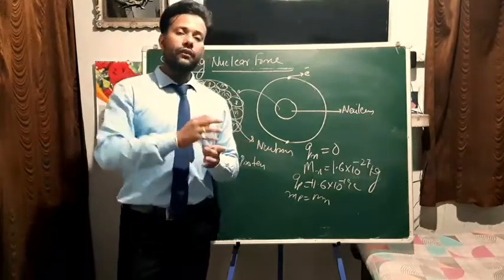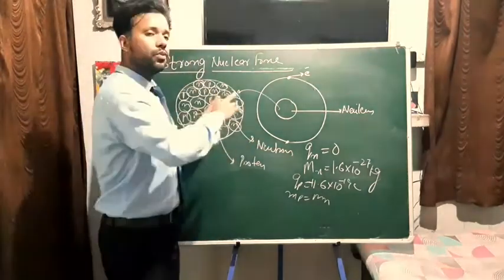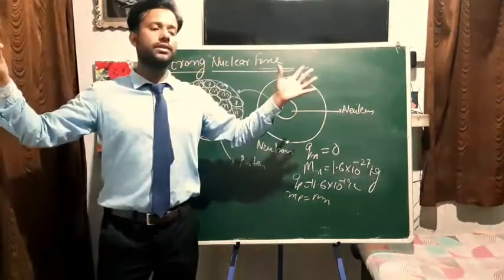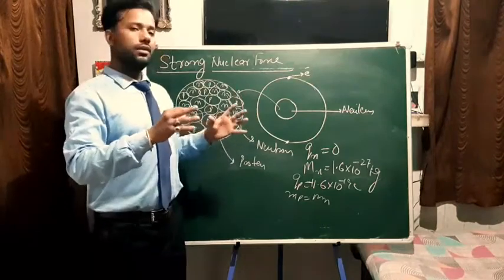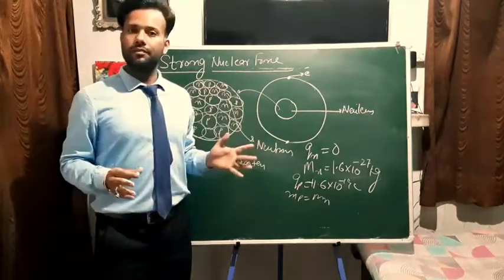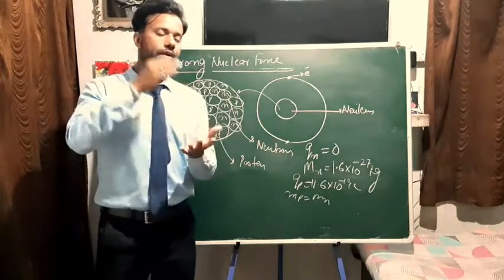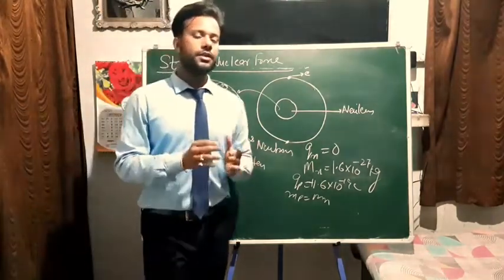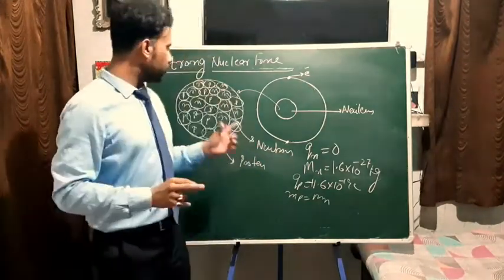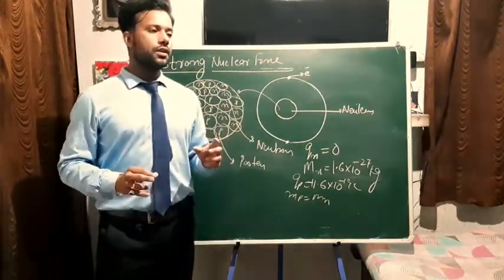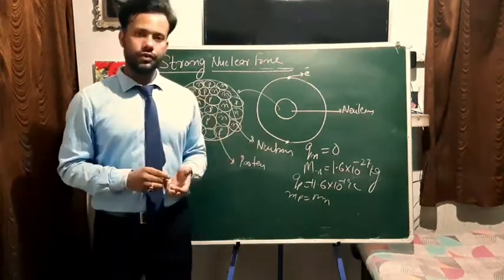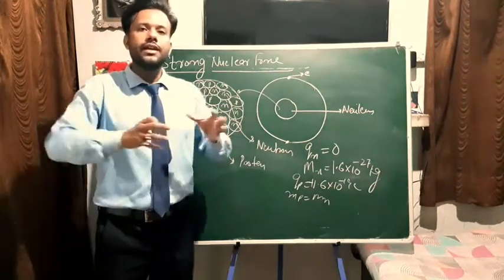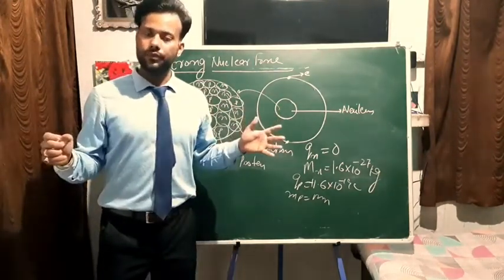But despite that force, protons reside inside the nucleus. They do not come out, so the nucleus does not become unstable. It remains intact. Obviously, there must be some attractive force between the protons which is stronger than this repulsive force. That is why protons do not repel each other and go far away from each other, right?